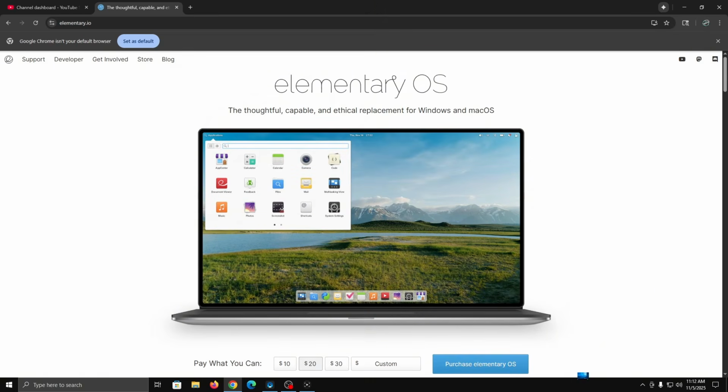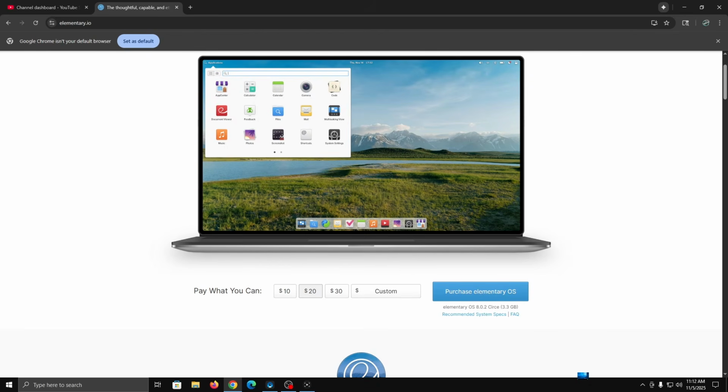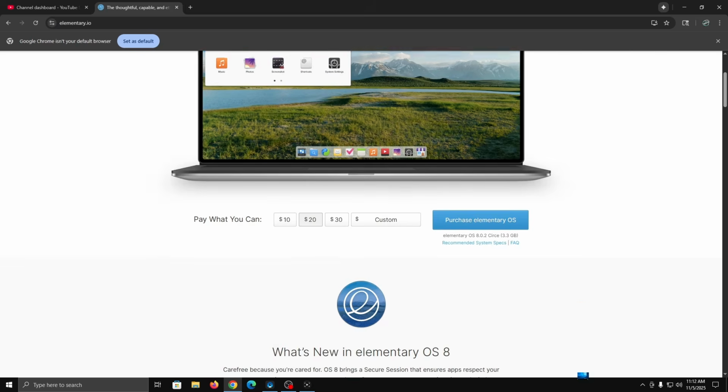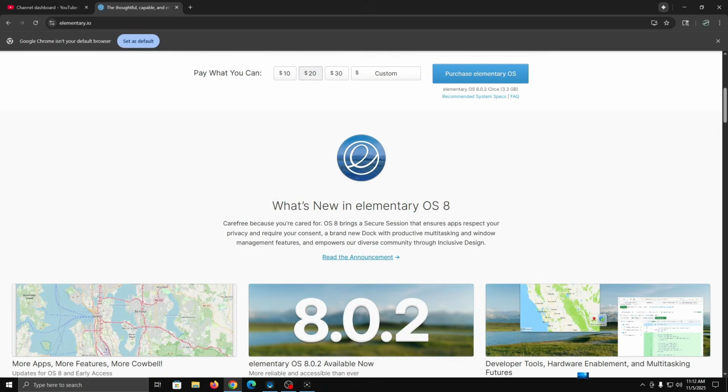The nice part about it is, in order to support the developers of this OS, you can basically make any payment that you want here, right? And you don't even technically have to pay for it. But if you like it, I recommend everybody just put in what you can towards it, right? These developers, they don't ask for much from us, and we should definitely give back to them.